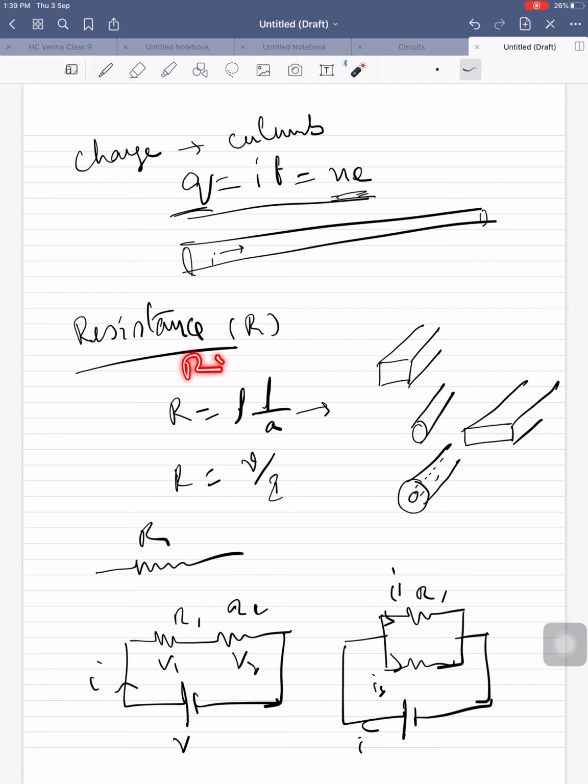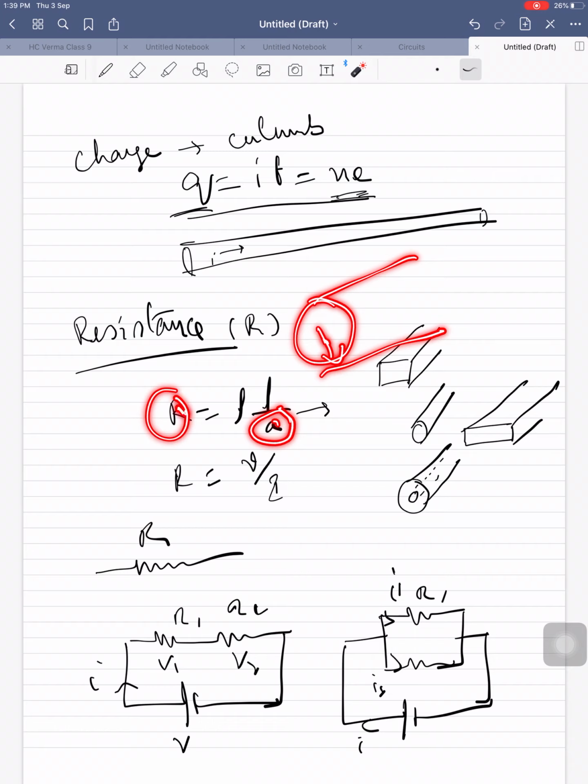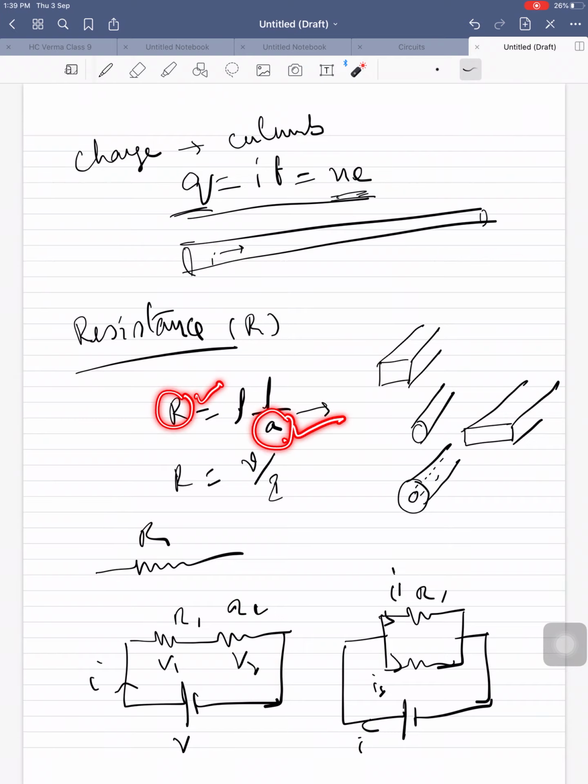So R depends on the length of the conductor. If the length is increased, the resistance will be increased. If the area of the conductor increases, then resistance will decrease, because the chance for the flow of current is more, or the resistance to the flow of electron is very less if the size of the conductor increases. So due to that, resistance will be decreased with the increase of area.